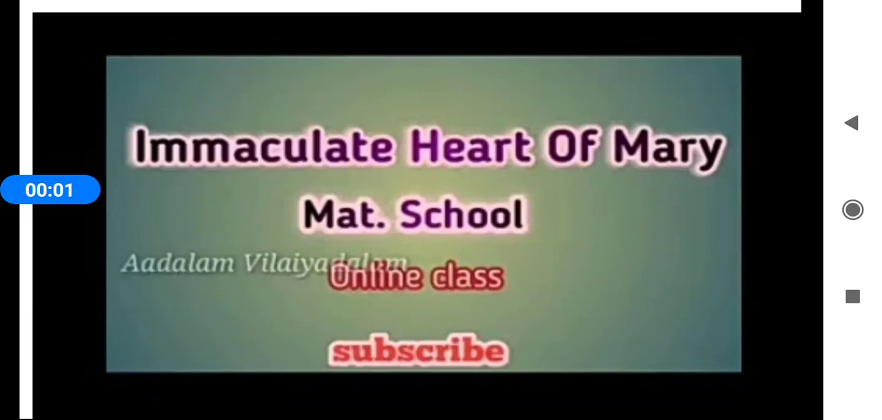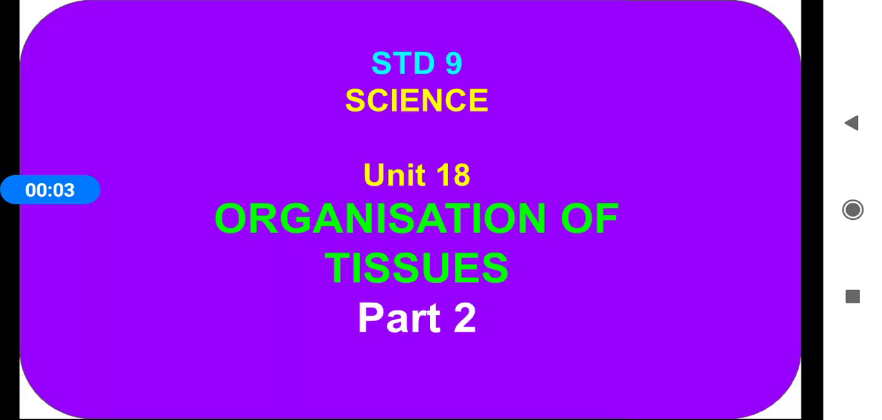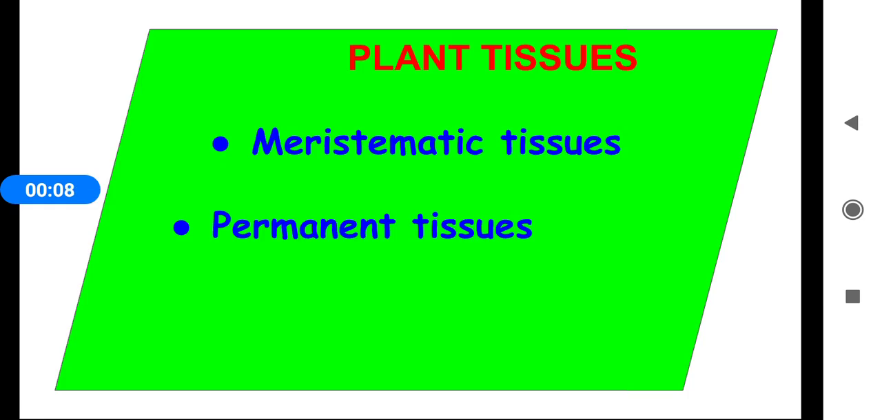9th standard students. In science, we are learning the lesson organization of tissues. In the previous video, we learned plant tissues. Plant tissues are divided into meristematic tissues and permanent tissues. Meristematic tissues have the cells to grow and divide, but in the permanent tissues, cells do not grow and divide.